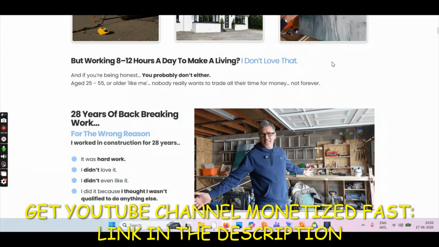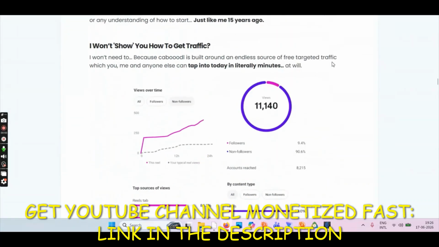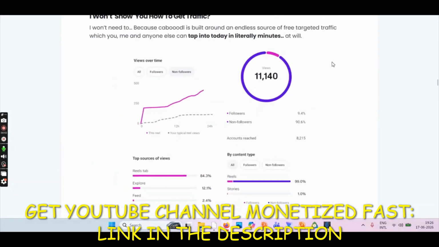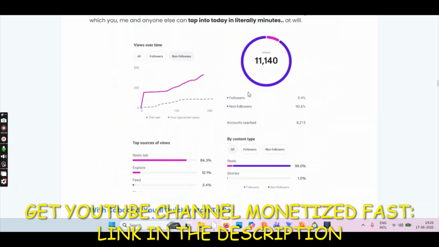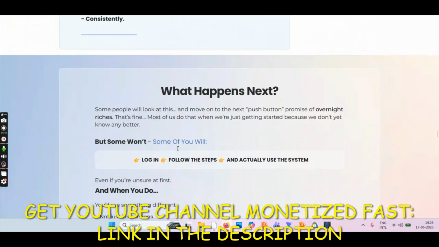So he's going to teach you how to make money using Instagram in the front end. It's all about getting views, traffic, followers. You can see the Reels tab. So this is Instagram. You are going to learn how to get some traffic from Instagram and monetize it, selling them whatever you like. You are going to learn everything step by step in this course if you grab this.